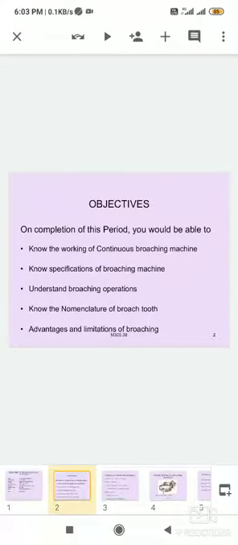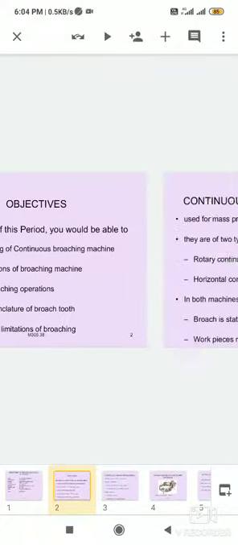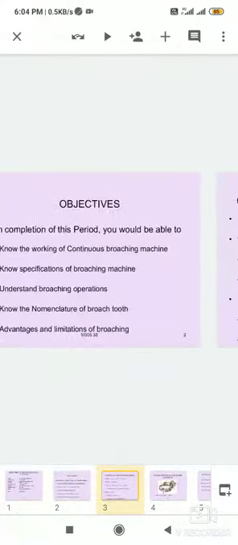On completion of this period, you will be able to know the working of continuous broaching machine, specification of broaching machine, understand broaching operations, know the nomenclature of broach tooth, and the advantages and limitations of broaching.